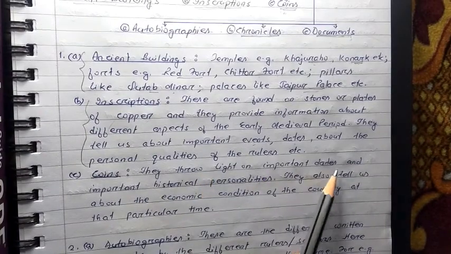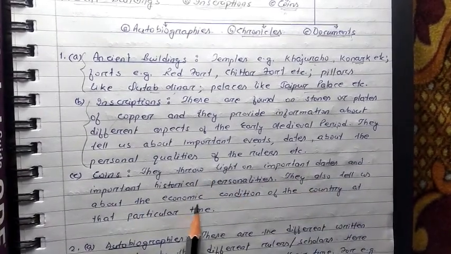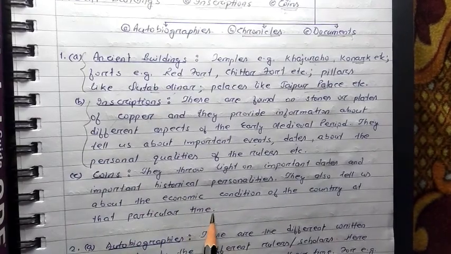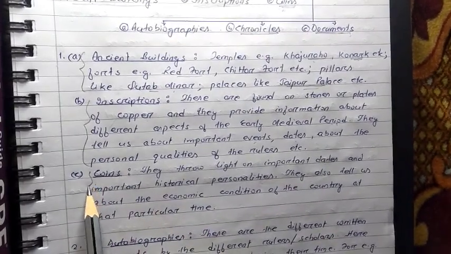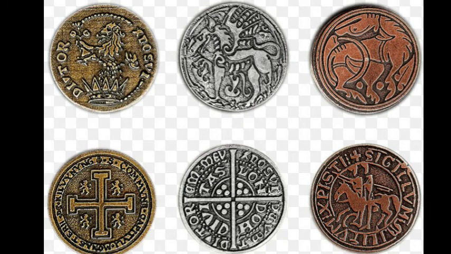The third one is about coins. They throw light on important dates and important historical personalities. They also tell us about the economic condition of the country at that particular time. As you can see in the picture, coins are of different shapes, different sizes, and they are also made of different metals. The study of coins is known as numismatics.